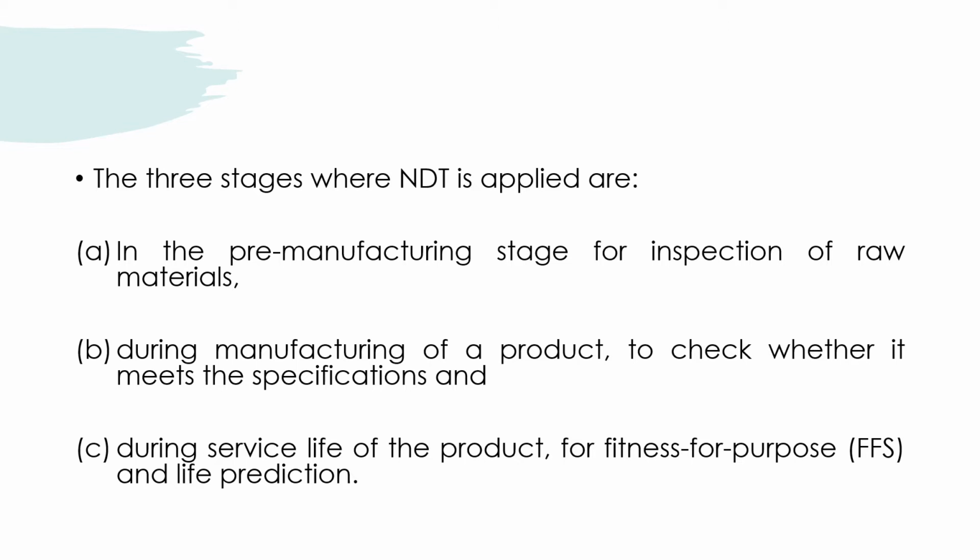Number 2, during the manufacturing of a product to check whether it meets the specification. And number 3, during the service life of the product, for fitness for purpose, FFS, and life prediction. So these are the 3 stages where NDT is applied.